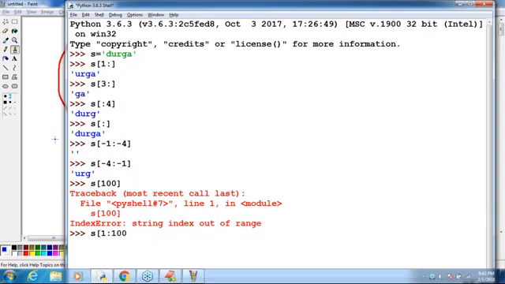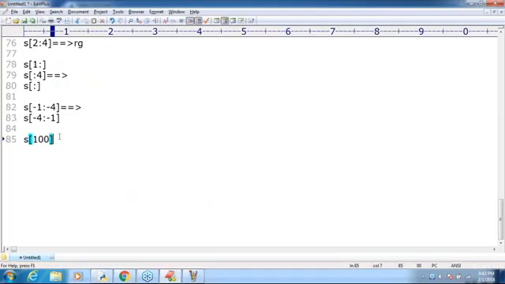But the same thing, why don't you ask S of 1 colon 100? Sir, now what is the answer by default you are going to get? If this value is not in the range, automatically it will consider until the end of the string. Then what is the output by default? URGA, from index one. That's why URGA. In the case of the slice operator, you are never going to get an index error. Remember that, sir. Clear? If nothing is there, just an empty string by default we are going to get, sir. Okay, that's all. This is about the slice operator.